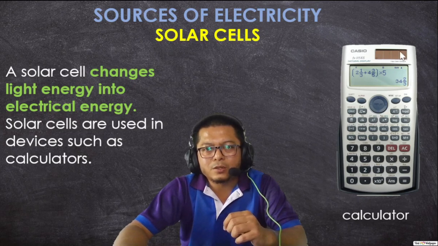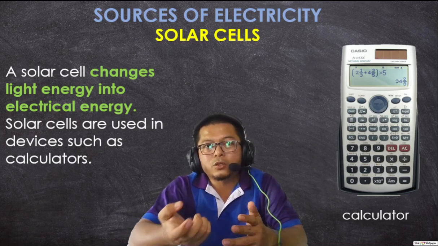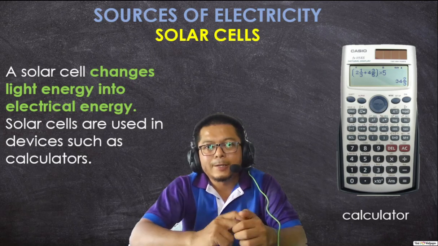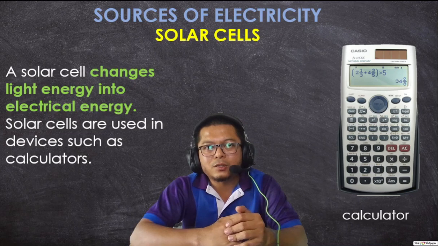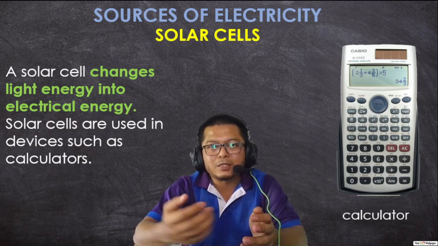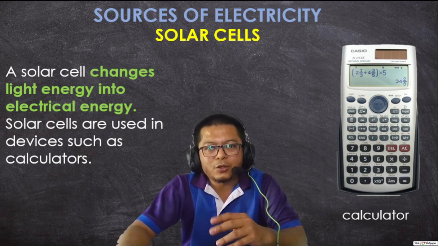They are used in devices such as calculators or watches. There are some watches like Casio Tough Solar, if you have seen that, and it uses solar cells to produce electricity for the watch to function.